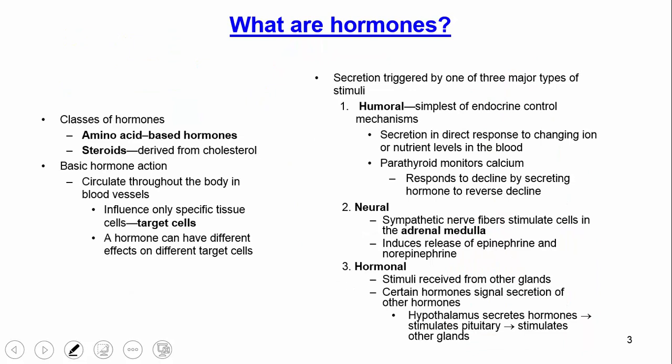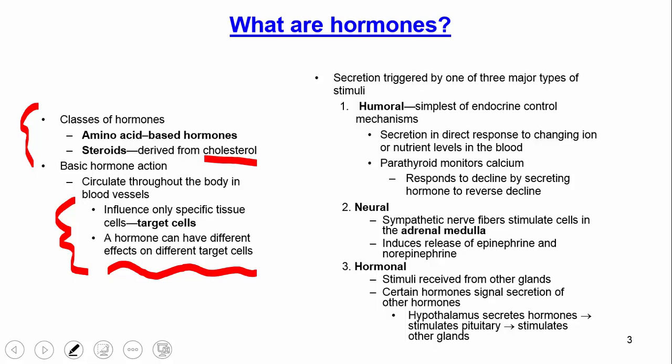Whenever we talk about the endocrine system, we're really focusing on the release of different hormones. So let's talk about what hormones are, and then the different classes of hormones. Some are amino acid based, some are steroid based, and if they're steroid, it means they're derived from cholesterol. And there's always basic hormone action, right? They're released into the bloodstream, they circulate throughout the bloodstream, and they target certain cells. Cells that have receptors on their surface, or inside the cell if it's a lipid-based hormone, and those receptors bind the hormone. We want to note too that hormones can have different effects on different target cells. So not all cells respond in the exact same way to the same hormone.